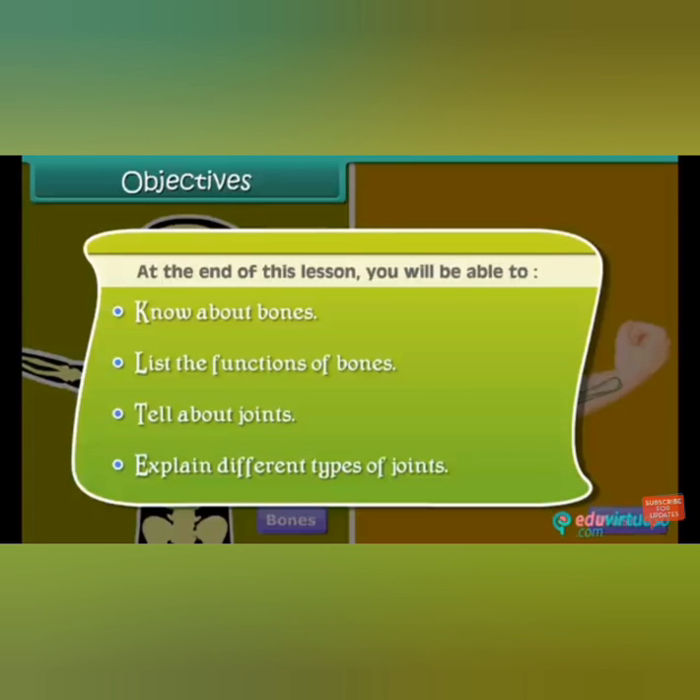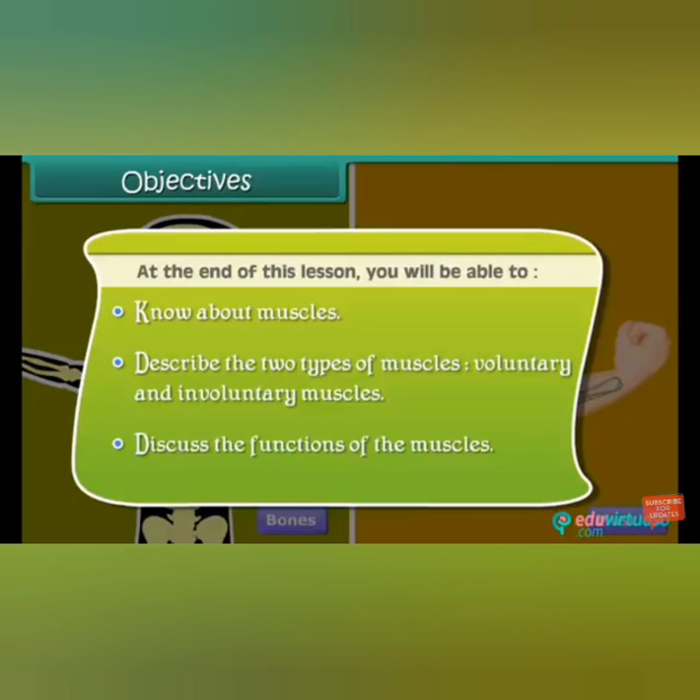Let us see the objectives of the lesson. In this lesson, we are going to learn about bones and the functions of the bones. We are also going to learn about joints and explain different types of joints. We are also going to learn about muscles, the different types of muscles, and we are going to learn about the muscular system.